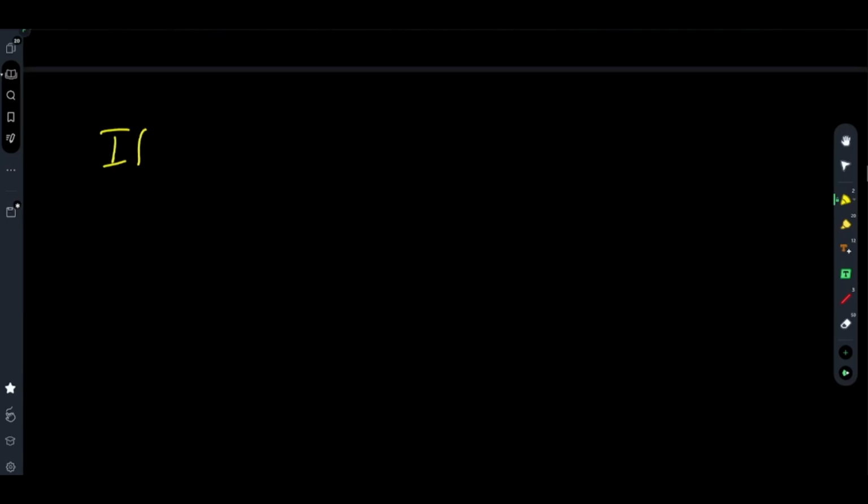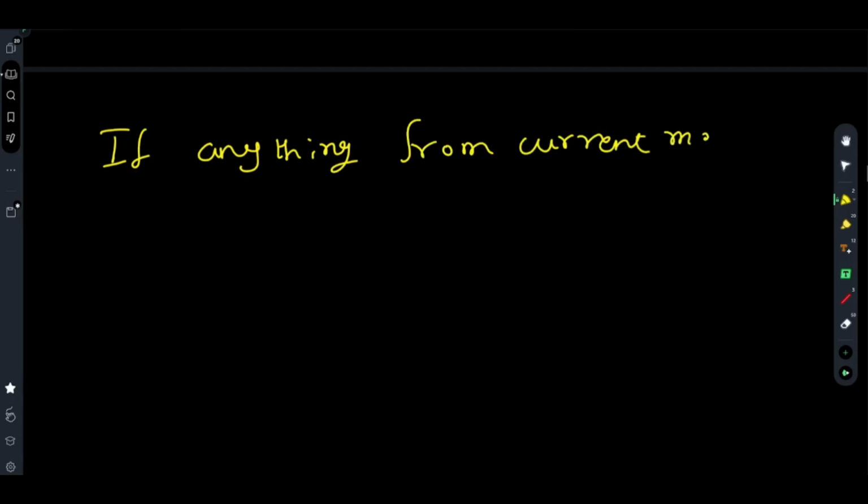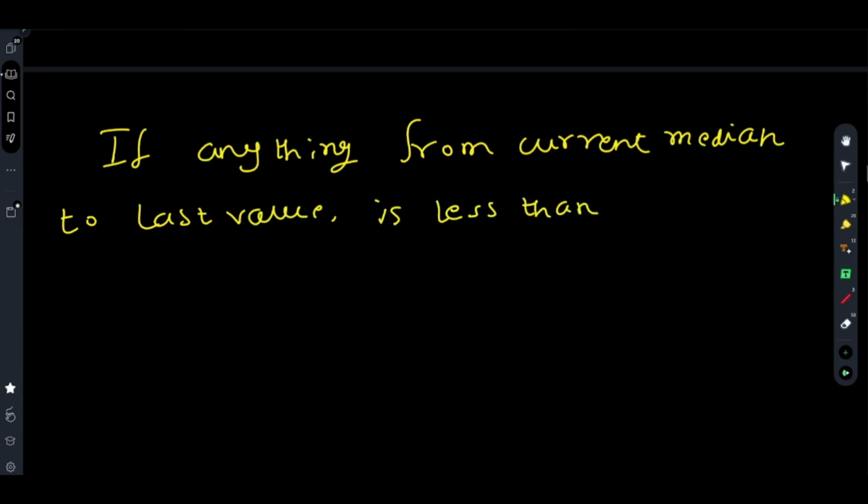So if anything from the current median to the last value is less than x, you have to make the median x. This is the condition.